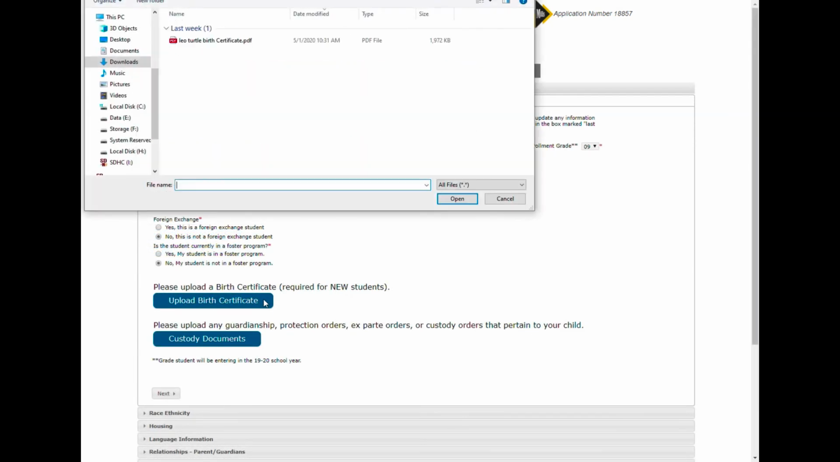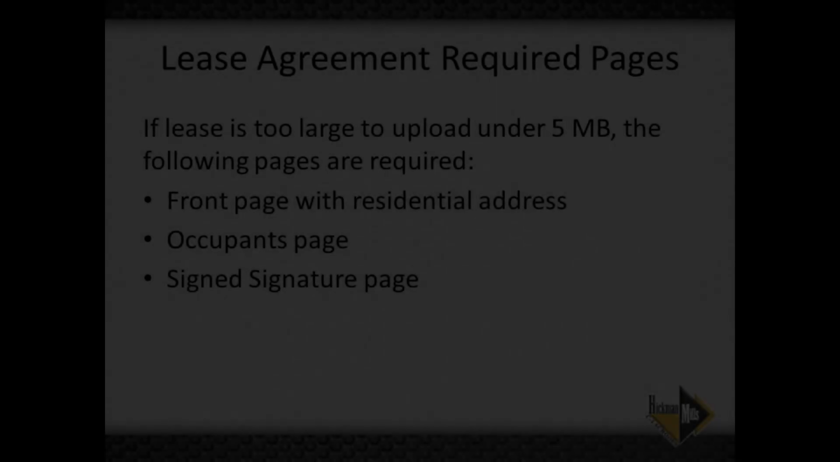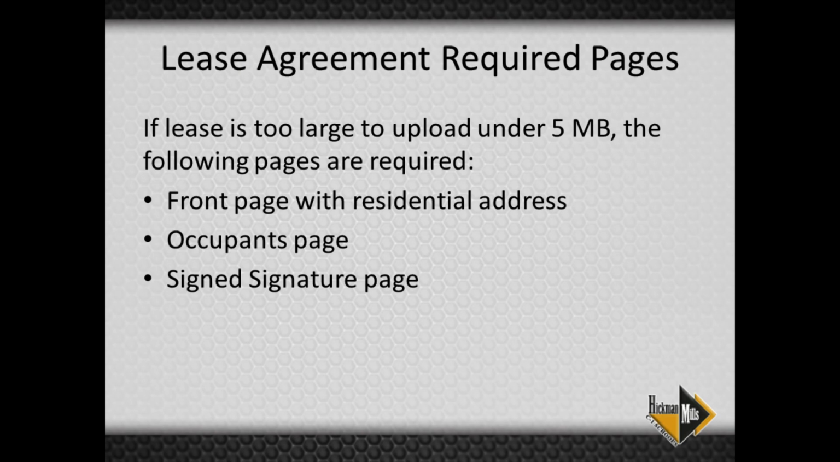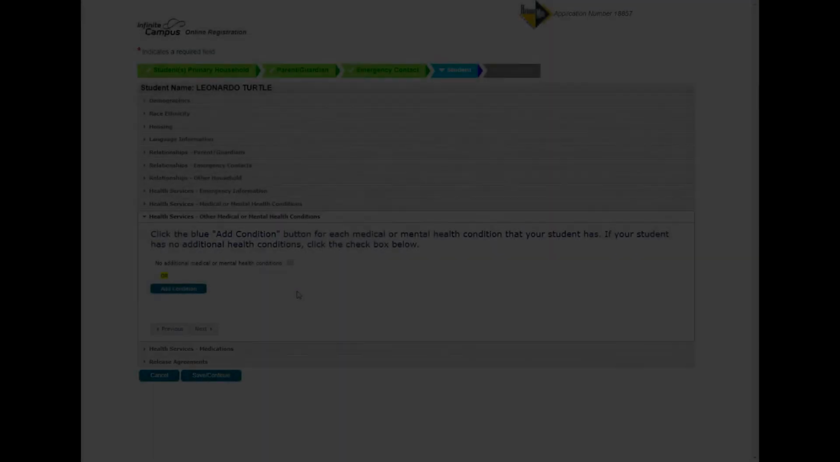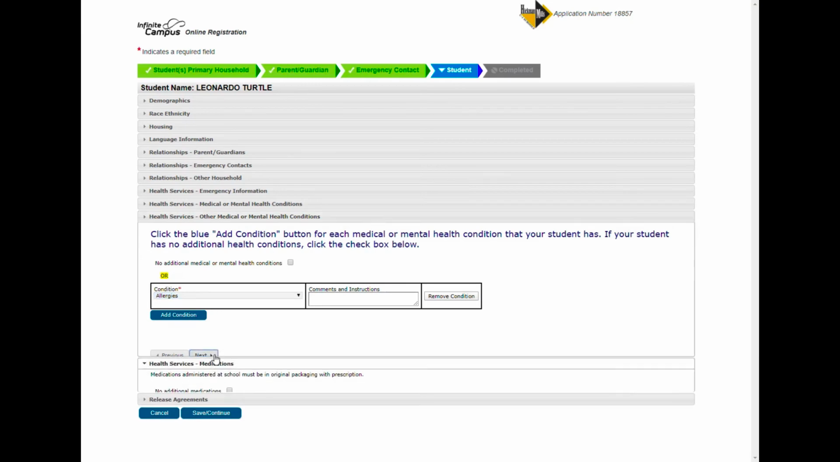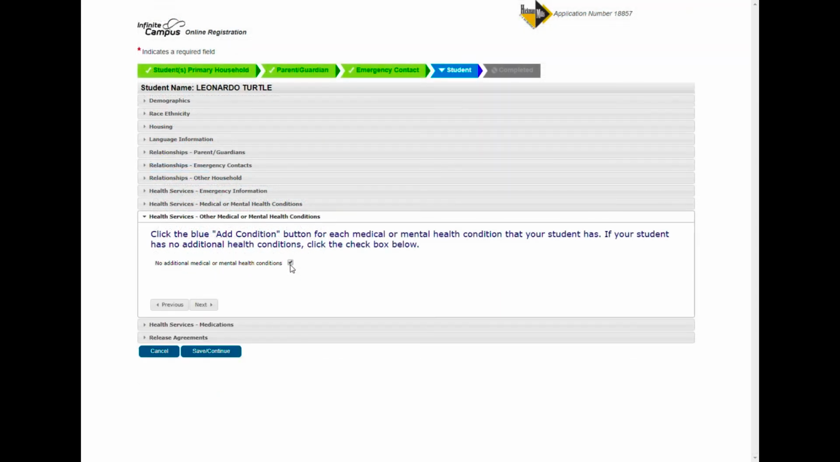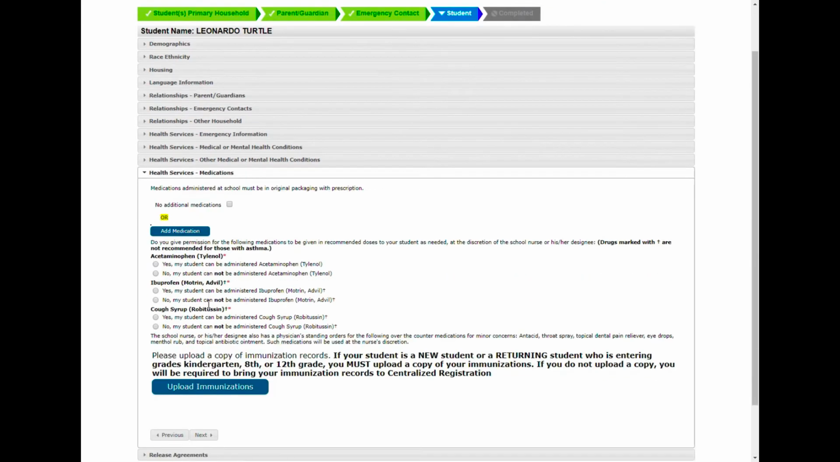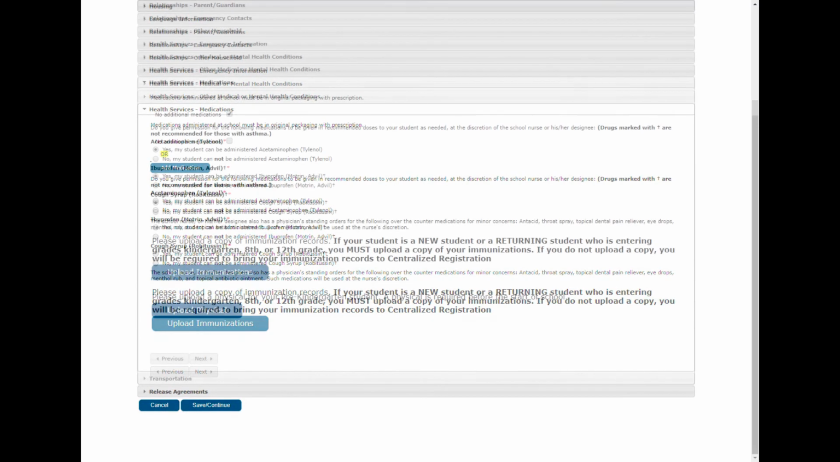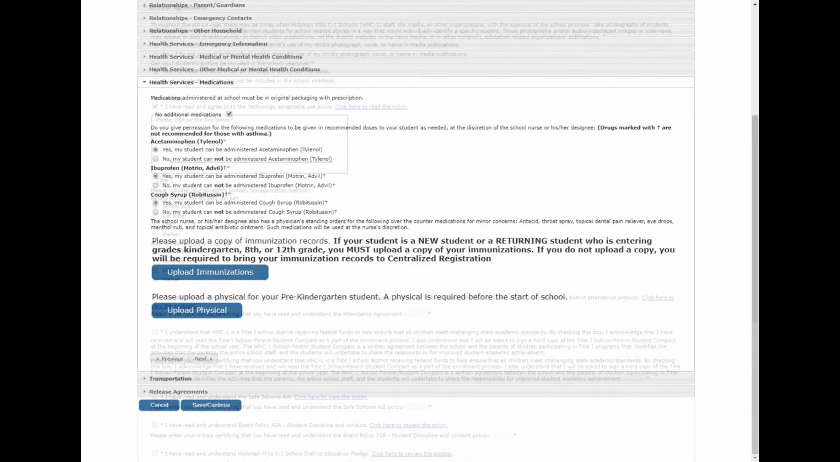The application accepts PDF or image files to be uploaded. They can be no bigger than 5 megabytes. If your lease agreement is too large, we need the first page with address, list of residents, and the signature page. In the subsections titled Health Services, Other Medical or Mental Health Conditions, and Health Services Medications, you can either add additional conditions or medications or click the checkbox next to No Additional Medications or No Additional Medical or Mental Health Conditions. The No Additional Medications checkbox does not apply to over-the-counter medication questions.